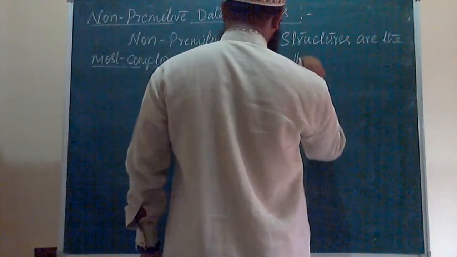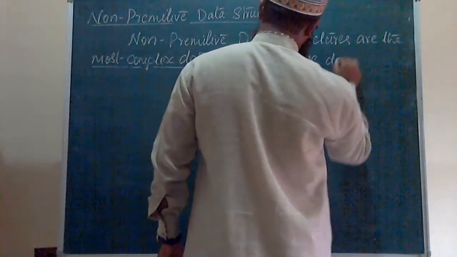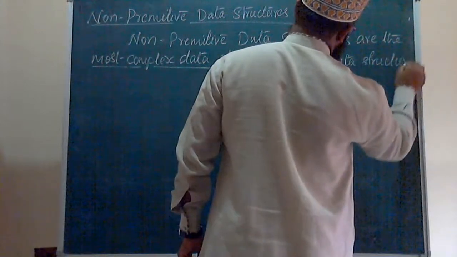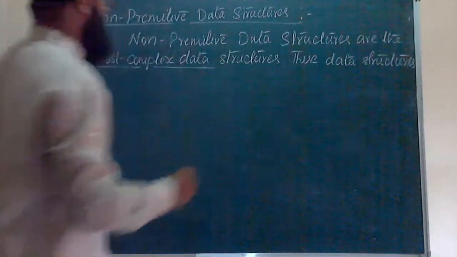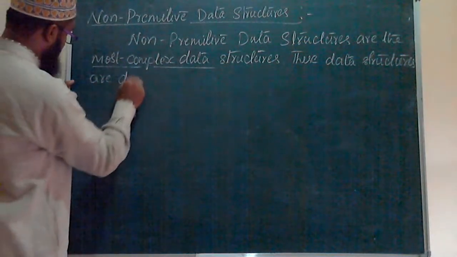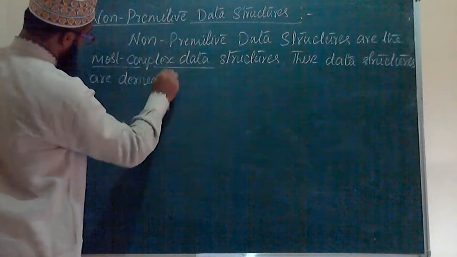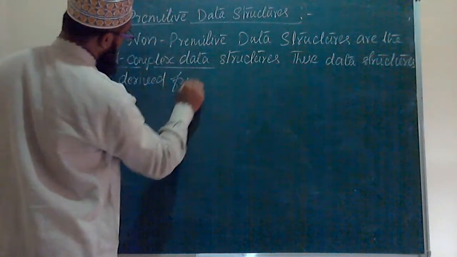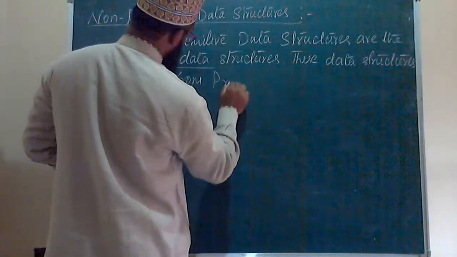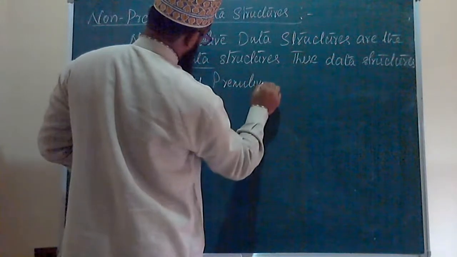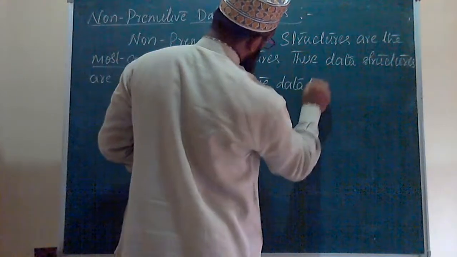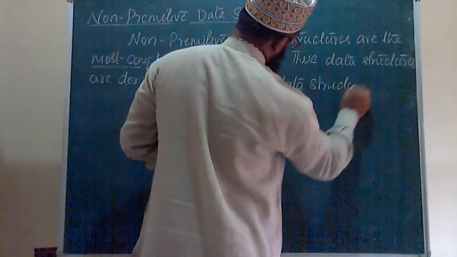And these data structures are derived from primitive data structures.